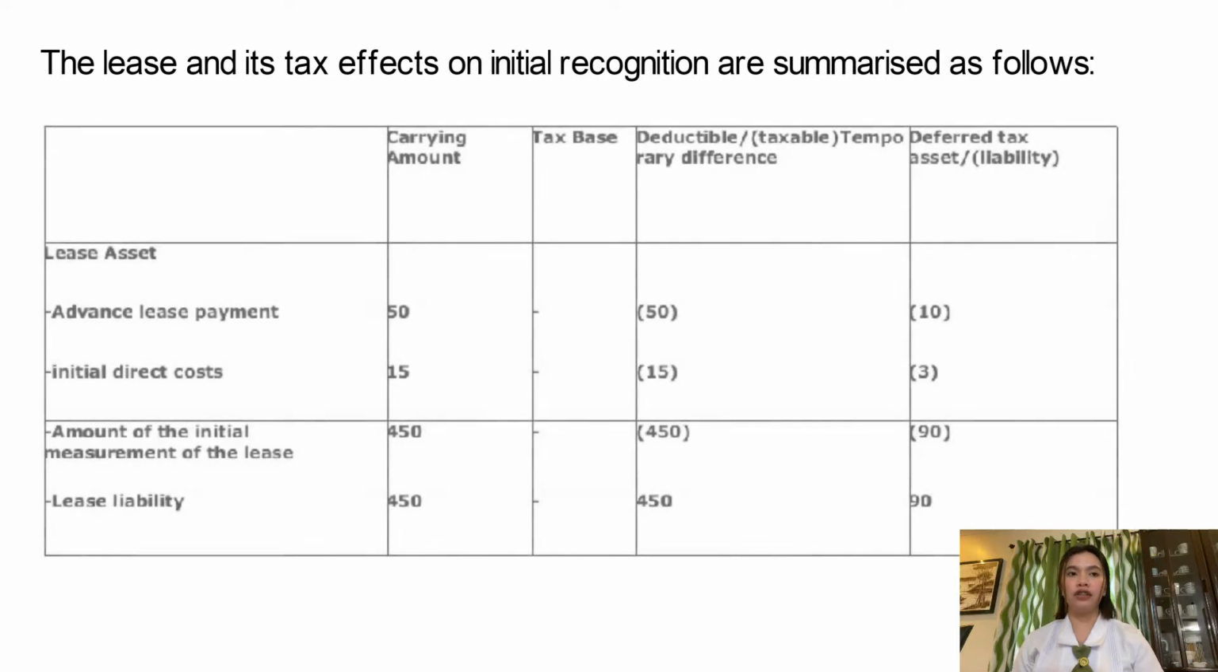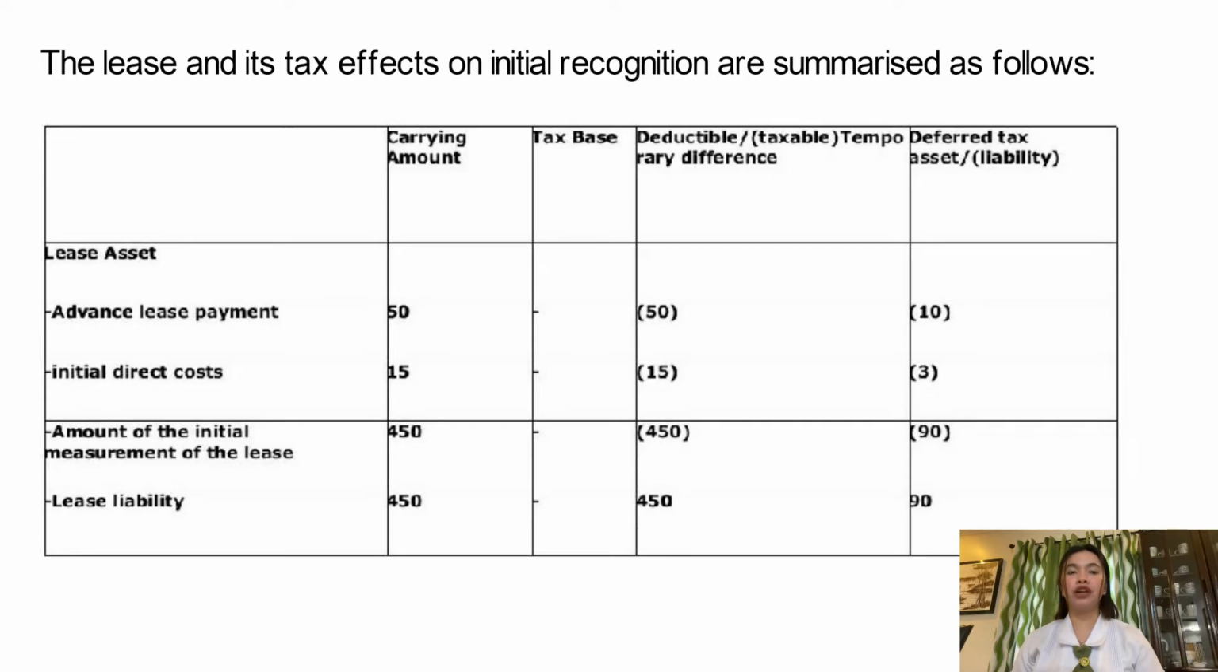Here is the chart. And as you can see, we have here the carrying amount, tax base, deductible or taxable temporary difference, and then the deferred tax assets or liabilities. For the lease assets, we have the advance lease payment, initial direct cost, amount of the initial measurement of the lease, and the lease liability.